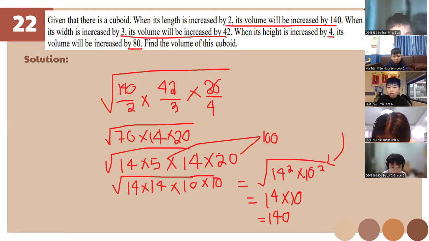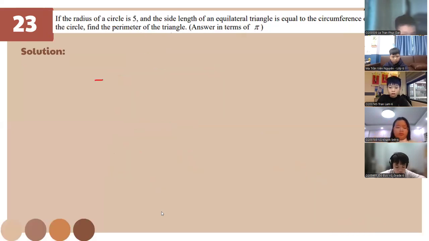Okay, let's go now. Our time is running out. So for this one, our solution is going to be like this. If the radius of a circle is 5, and the side length of an equilateral triangle is equal to the circumference of the circle, we can just do it like this and answer in terms of pi.